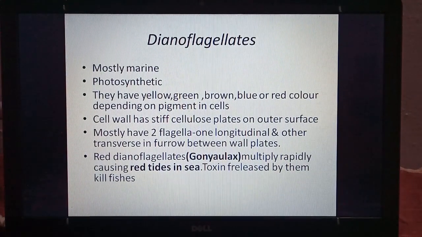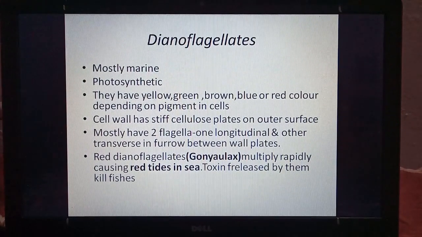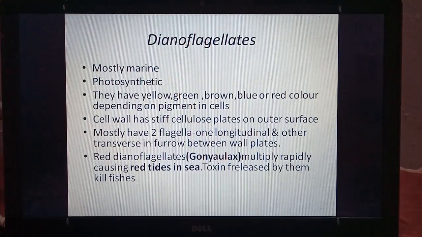They have two flagella. One is longitudinal. Longitudinal means along the length, and the other is transverse. It means that the two are perpendicular to each other at 90 degrees. They are found in furrow between wall plates. So there are different wall plates, and in between the plates there might be a gap in which flagella is found. The red dinoflagellates or Gonyaulax, they multiply rapidly and cause red tides in sea.